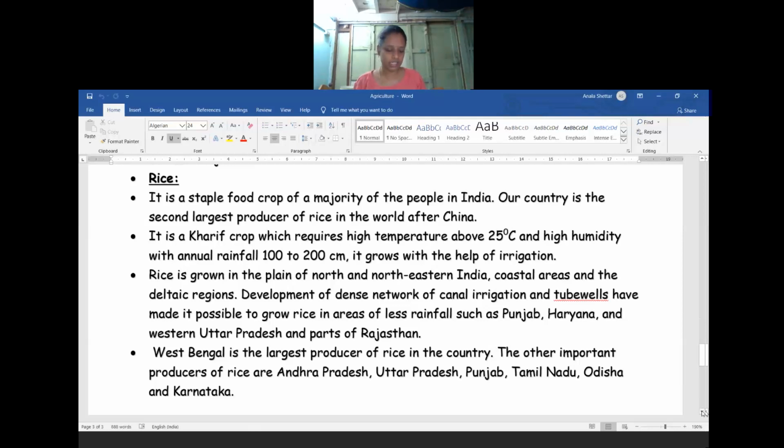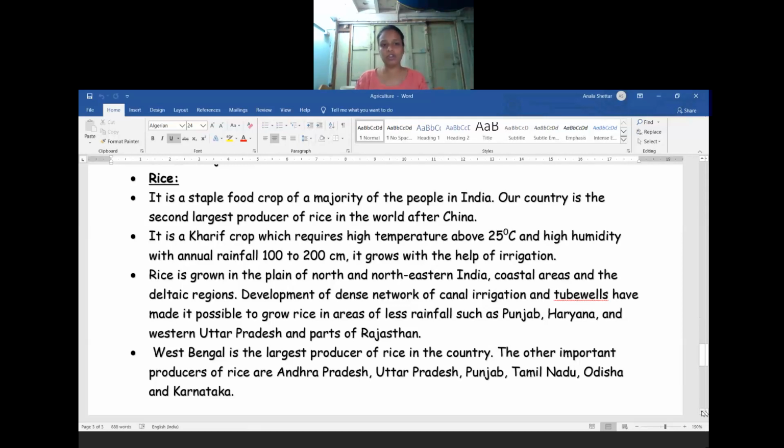So the first one is rice. Rice is the staple food crop of the majority of people living in our country. Most of the people in the southern part as well as in the northern part consume rice. So it is the staple food. Our country is the second largest producer of rice in the world after China. China is the first country, and after that India comes, which produces rice in a large percentage.